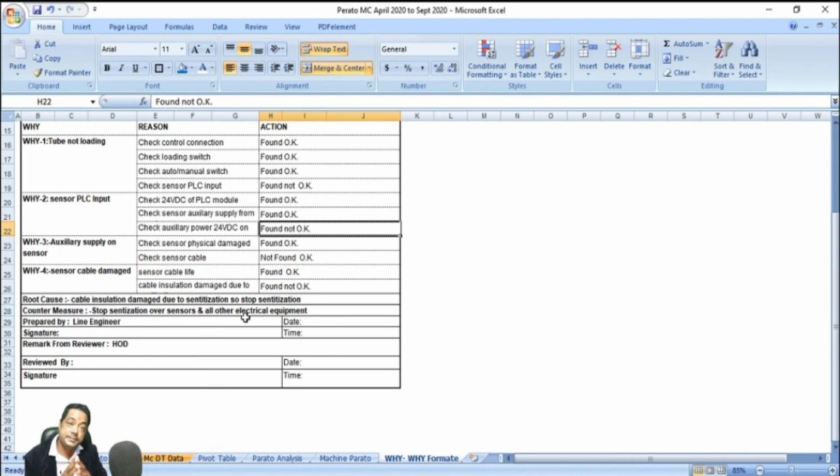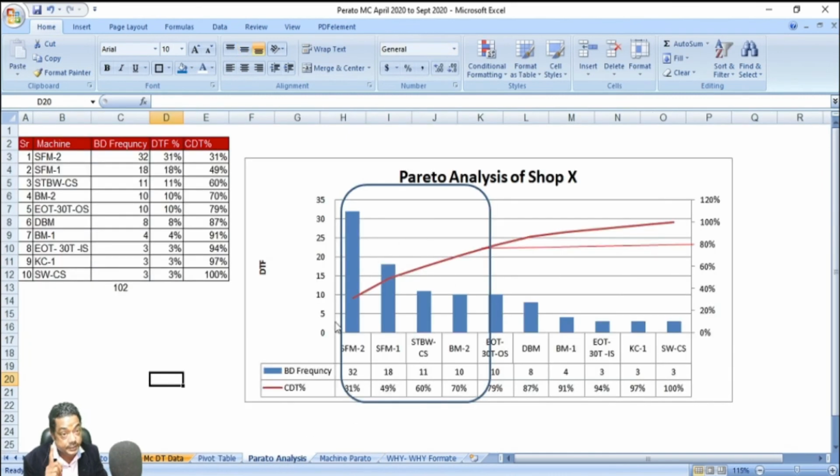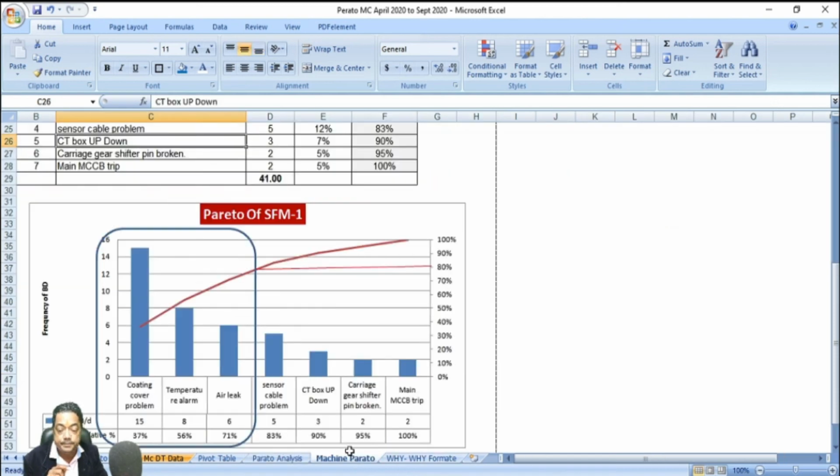Once you take that corrective action, after 6 months when you again do your Pareto, it will probably disappear from here if the corrective action is good. If the corrective action is not good, then you can see in the Pareto which problem is coming again. If that root cause is not effective, go to the Gemba again and do root cause analysis on a Gemba basis. If you keep doing this PDCA, slowly and gradually, your uptime will improve.